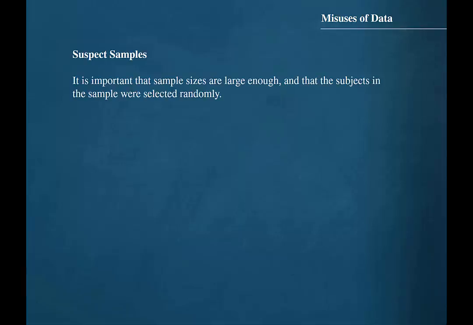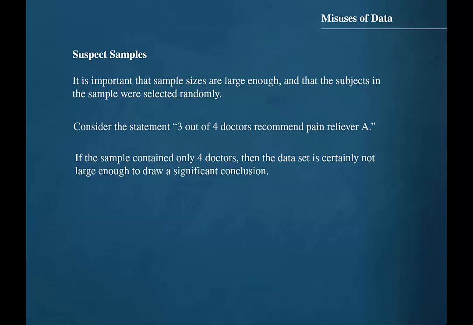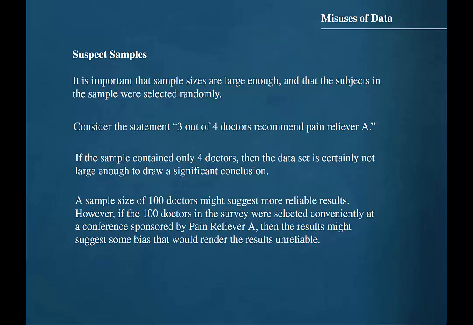First, let's look at suspect samples. It is important that sample sizes are large enough and that the subjects in the sample were selected randomly. Consider the statement, 3 out of 4 doctors recommend pain reliever A. If the sample contained only 4 doctors, then the data set is certainly not large enough to draw a significant conclusion. A sample of 100 doctors might suggest more reliable results.